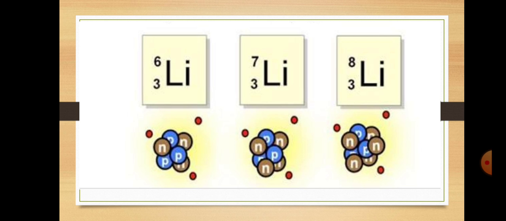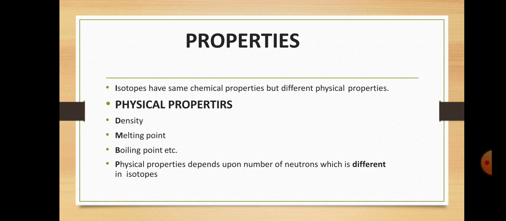We take the smaller value as the atomic number and the larger value as the mass number. Or we can also say that in the subscript we take the atomic number, and in the superscript we take the mass number.